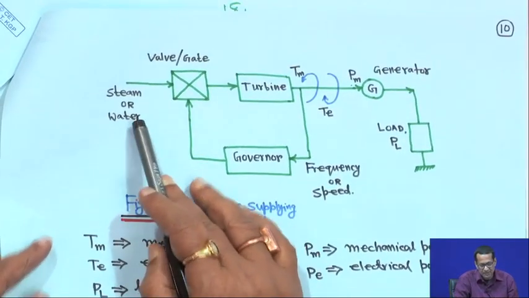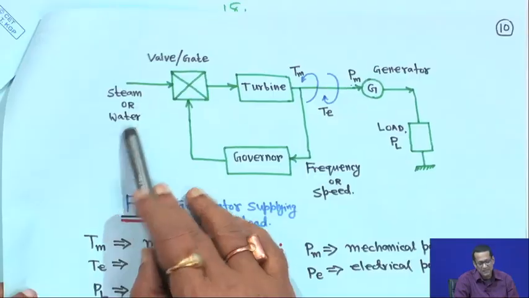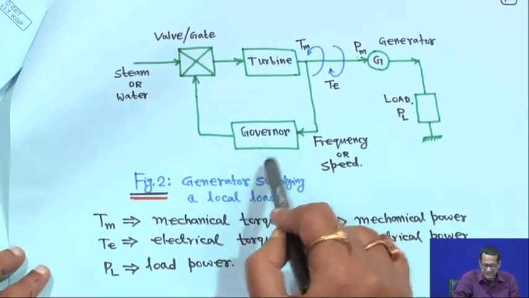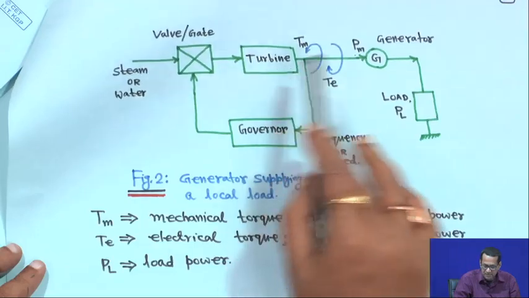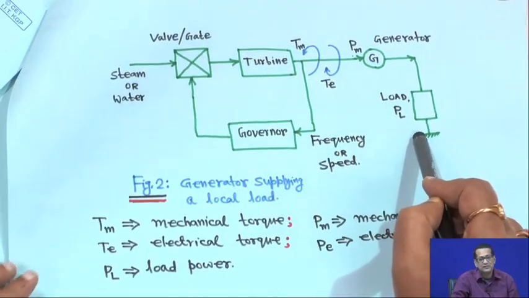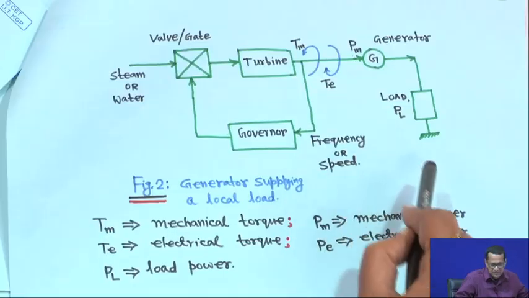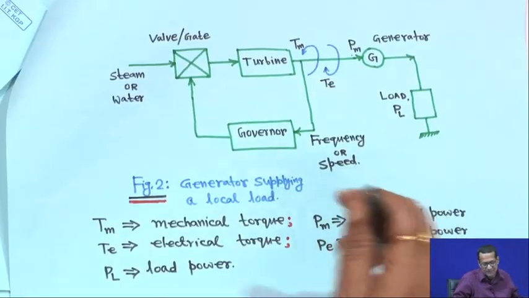Water is for a hydro power plant and steam for thermal. This is a simple schematic diagram of the governor, turbine, generator, and the load, supplying an isolated load. We will come to that later.